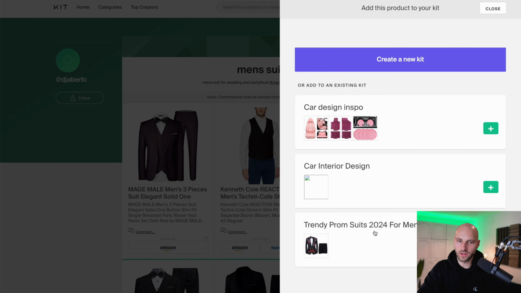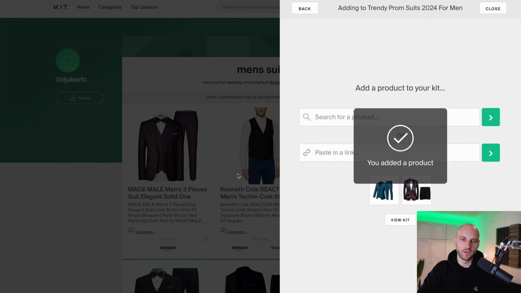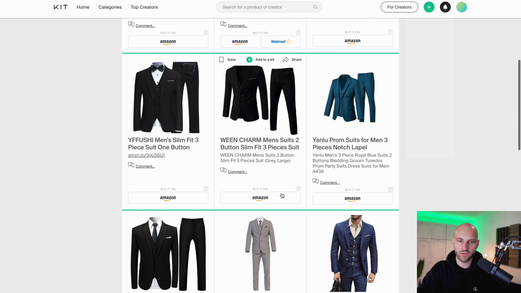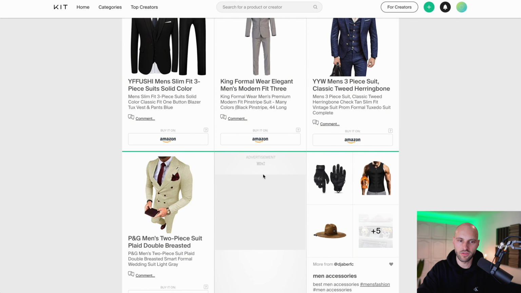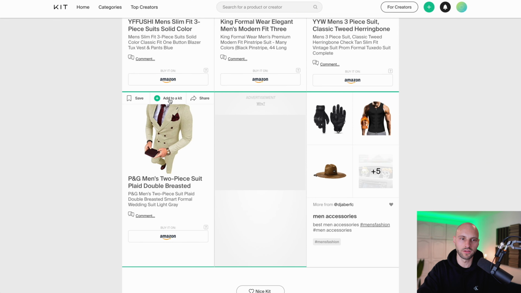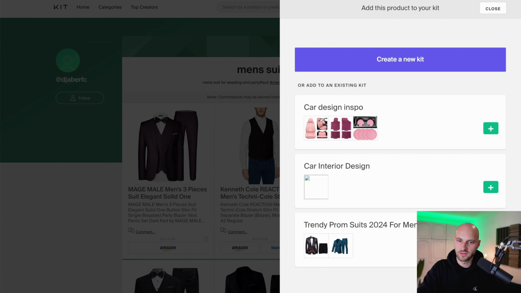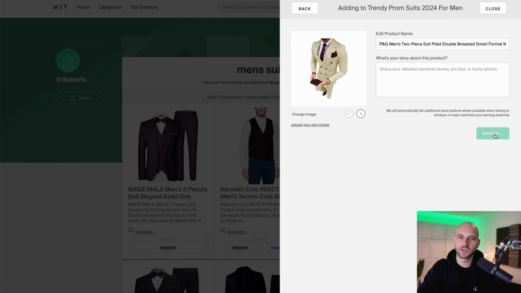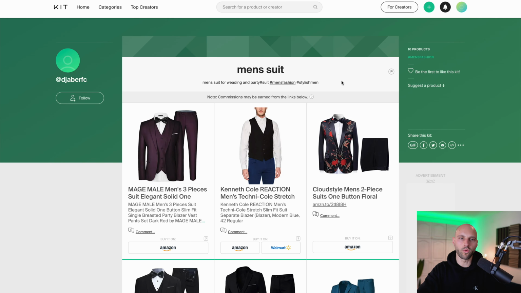Boom. All right. Now what you can do is you can not only add suits, but you can add accessories if your article talks about accessories. But in our case, we don't. So let's try this one. Add to kit. Prom. Boom, this one looks pretty fancy. Add to kit.